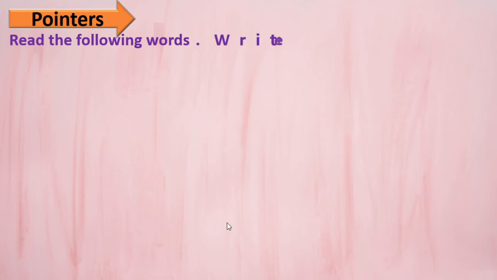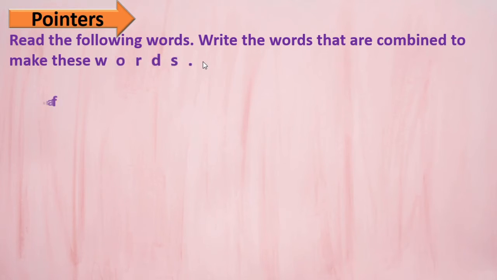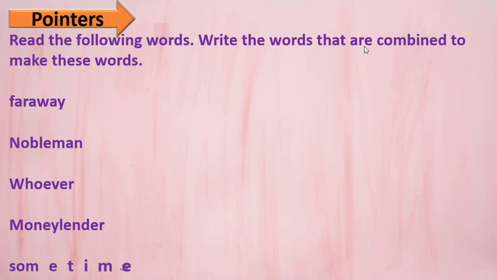Now the next one: read the following words and write the words that are combined to make these words. Here, 2 words are combined in each word. We have to write these 2 words separately. See here, faraway.